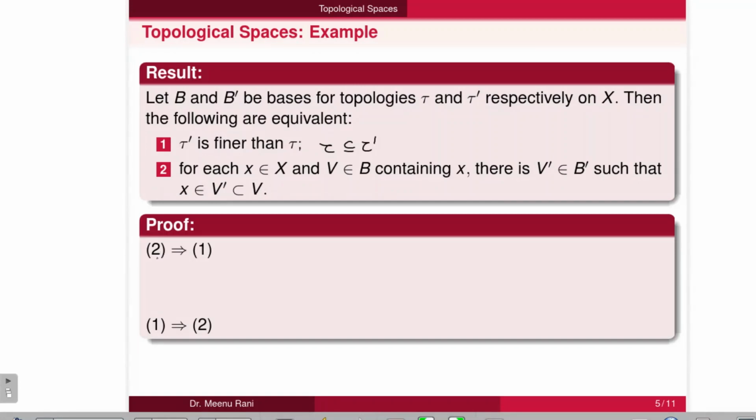For the proof, first we will prove that the second condition implies the first condition. So the second condition is given. We will prove that tau is contained in tau'. So we take an arbitrary member from tau. So U is an open set in X, and it is given that B is a base for the topology tau.